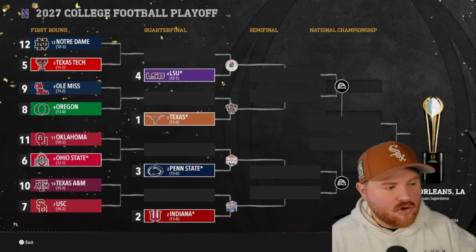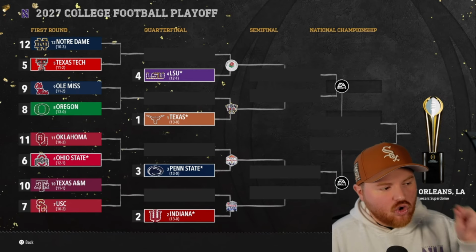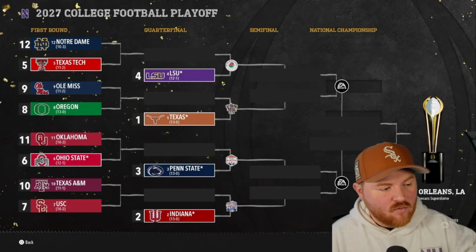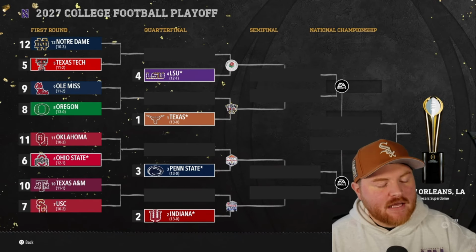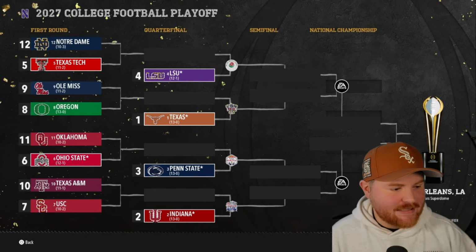Texas Tech will take on Notre Dame. This is Texas Tech's second appearance, Notre Dame's second appearance, Ole Miss's second appearance, Oregon's third appearance. They will face off, and the winner will take on Texas. If Oregon wins, so we have 4 undefeated teams, that game could very well be for the best team between Oregon and Texas.